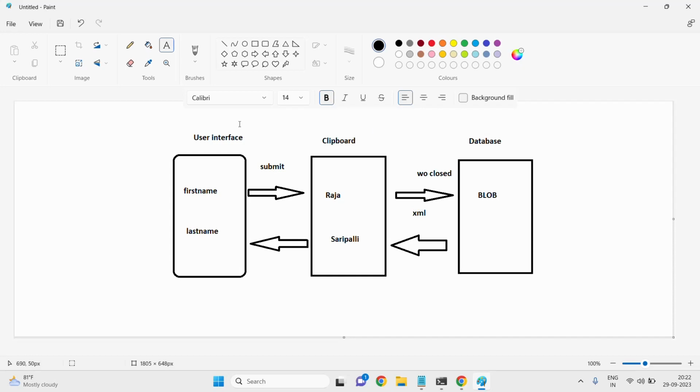Let me explain. Whatever data you give in the user interface, before moving into the database, it will be stored in one temporary storing device. That temporary storing device is nothing but the clipboard. Okay?